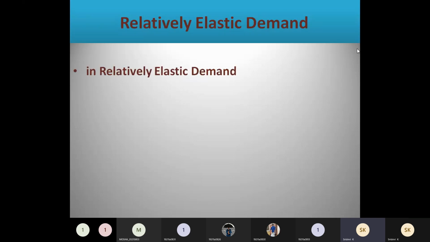Next comes the type of price elasticity, relatively elastic demand. In these relatively cases, both demand and price will be changing. But which is changing more? That is the question in case of relatively elastic demand. When you see that it is elastic demand, then the demand will be changing more.